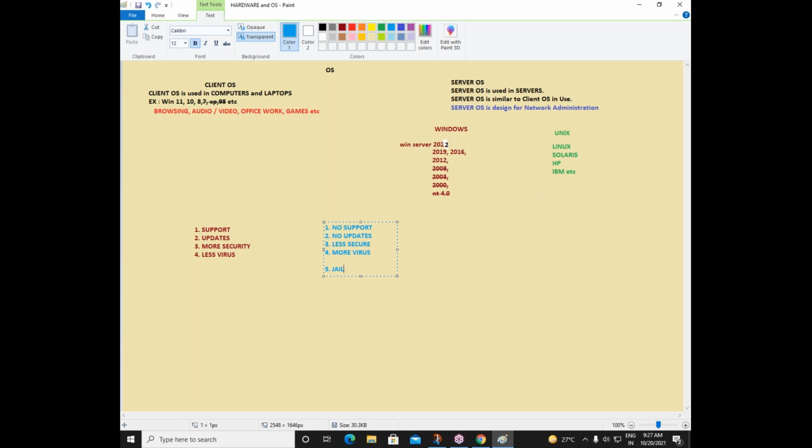More money in the sense that we need to pay money for Windows Server 2016 and Windows 10. Then we are using some applications like antivirus, we have to pay money. MS Office, we have to pay money. Some accounts people are using an accounts application, there we have to pay money. Finance people are using a finance application, that we have to pay money. So whatever applications we are using, we have to pay money to use them.